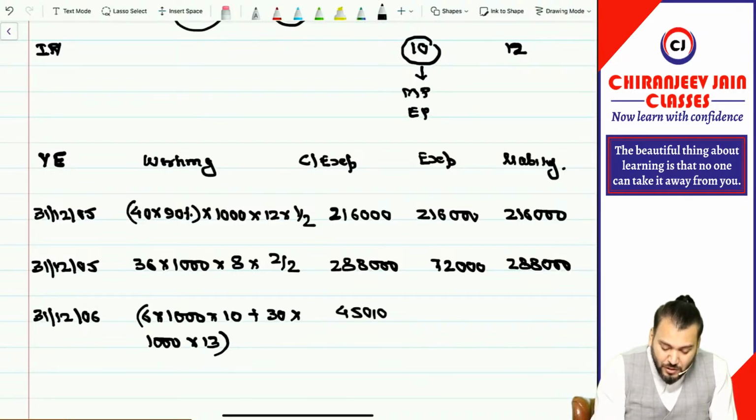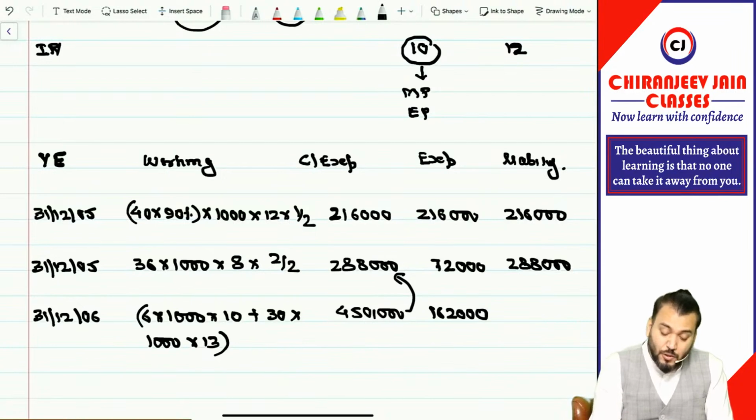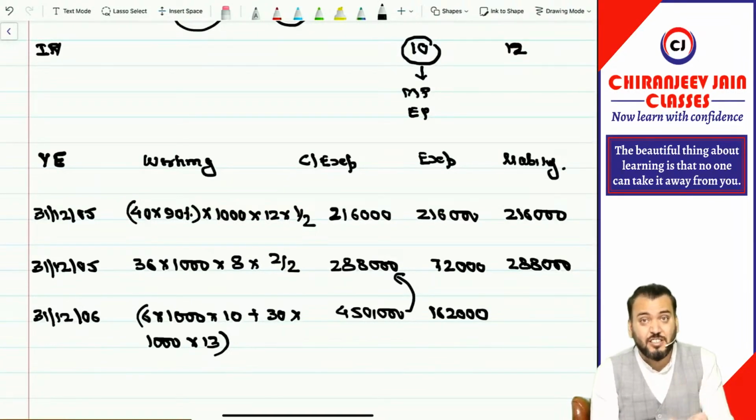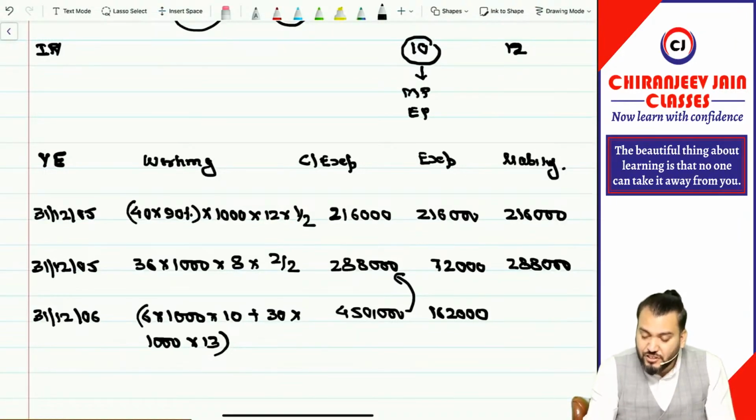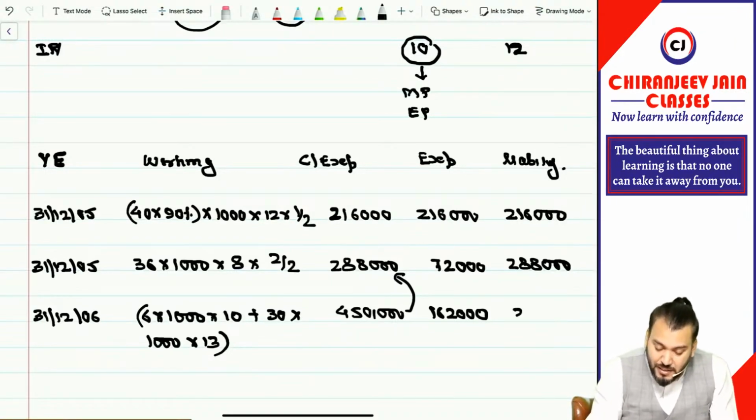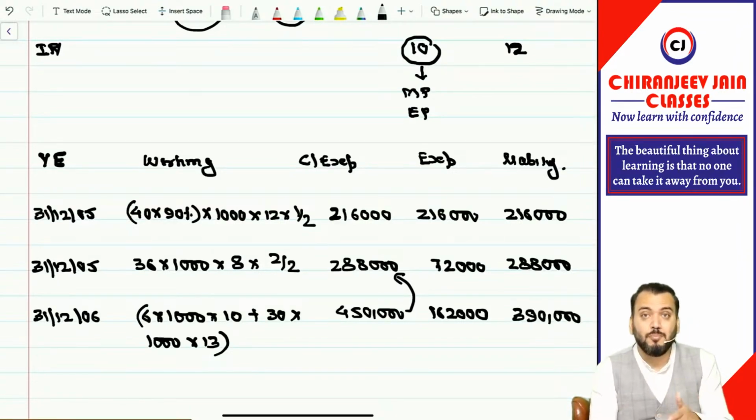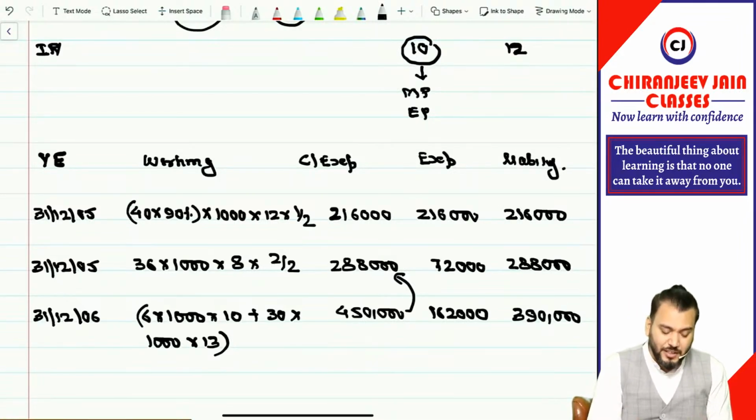Out of 4,50,000, how much expense have we already recognized? That is this much. So what is the expense? Expense will be 1,60,000. Correct? And the liability: out of 4,50,000 we already paid 60,000, because that is paid at the end of the third year only. So 4,50,000 minus 60,000. So what is the liability at the end of the third year? That is only for 30 employees. Got it? Have you understood this calculation? I hope you are understanding.